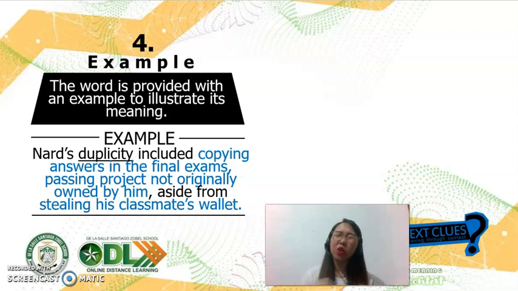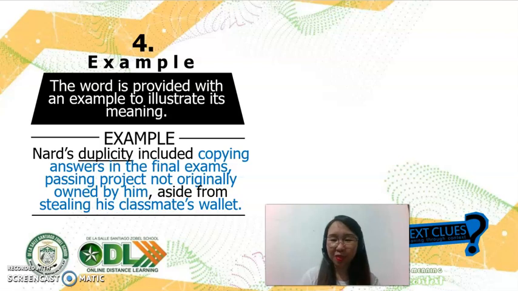This time, if you really cannot define the word duplicity, just give examples. So, copying answers in the exams, passing the project that is not originally owned by him. So this time you are giving your audience some examples that would illustrate what duplicity means. And, well, that's easier to understand this time.